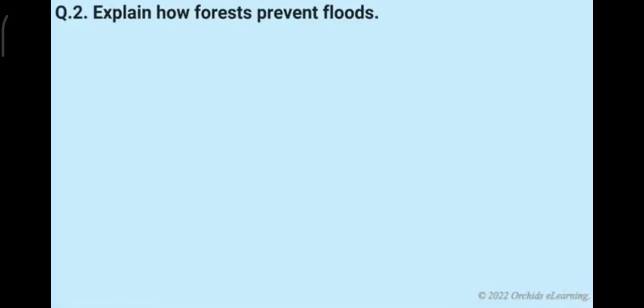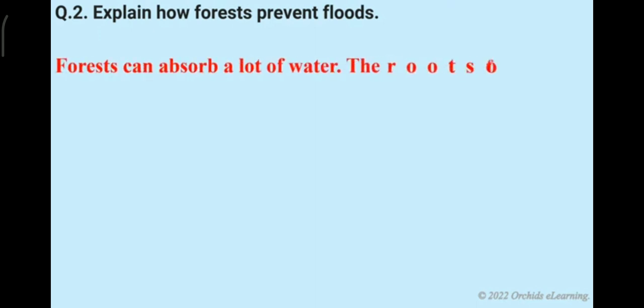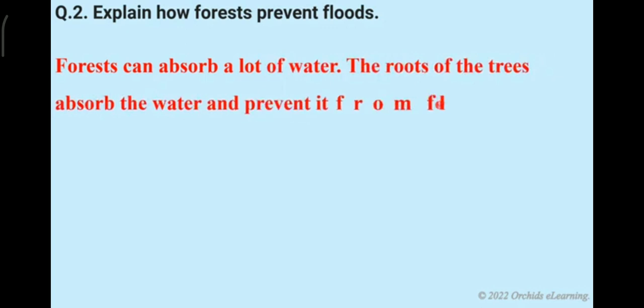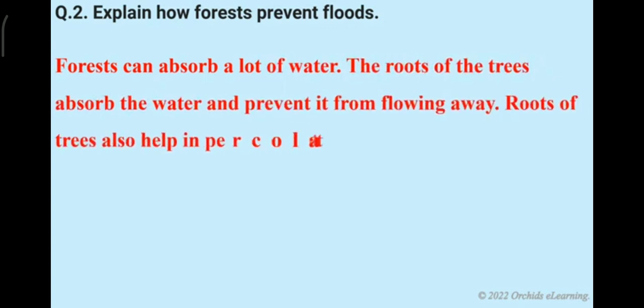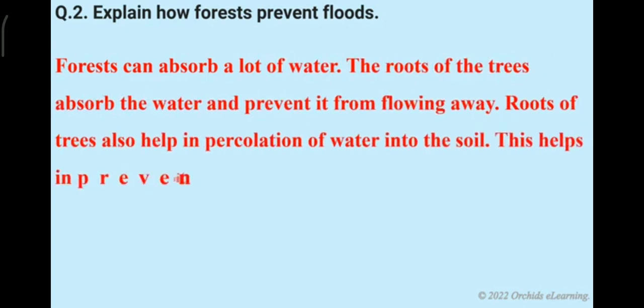Explain how forests prevent floods. Forests can absorb a lot of water. The roots of the trees absorb the water and prevent it from flowing away. Roots of trees also help in the percolation of water into the soil. This helps in preventing floods.